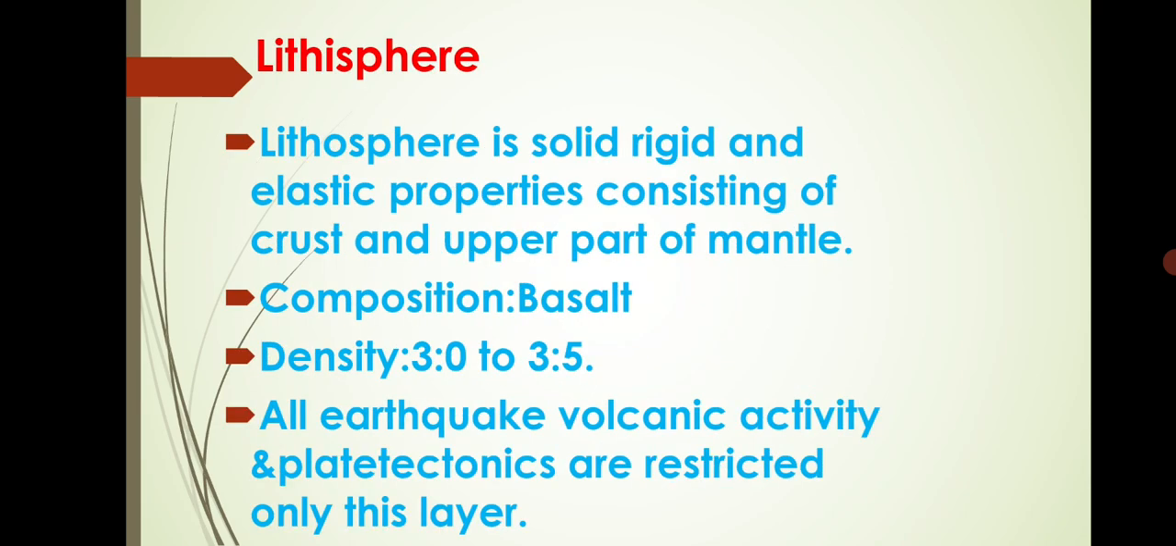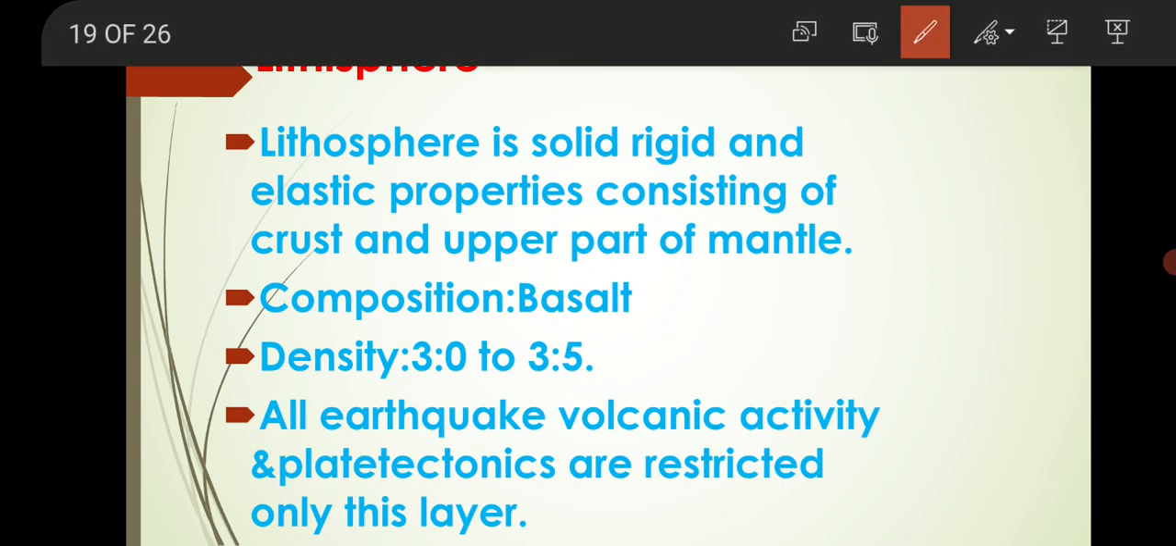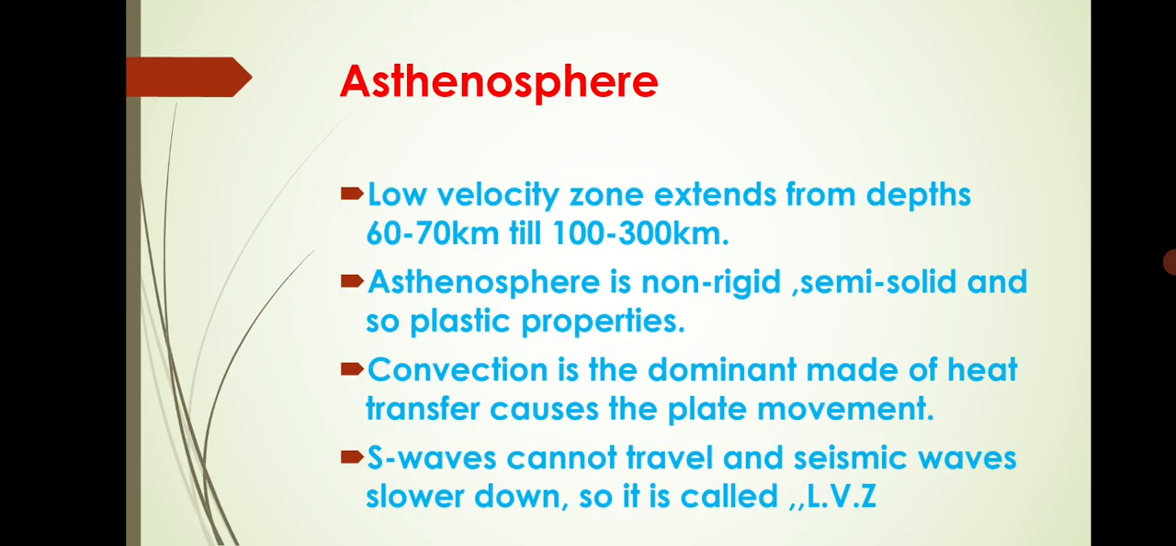Lithosphere. Okay, these are the mechanical layers. The lithosphere is solid, rigid, and elastic, consisting of the crust and the upper part of the mantle. We already discussed this. Composition is basalt, density 3 to 3.5. All earthquakes, volcanic activity, and plate tectonics are restricted to this layer.